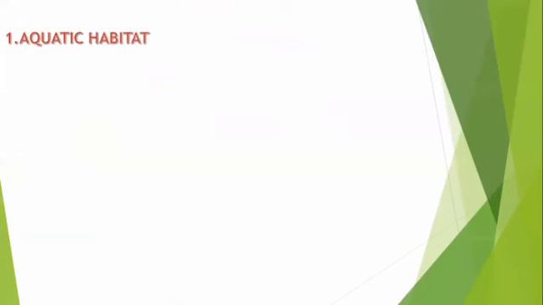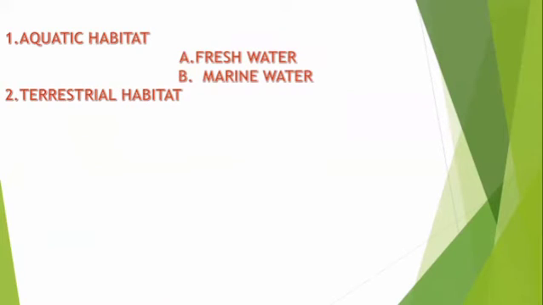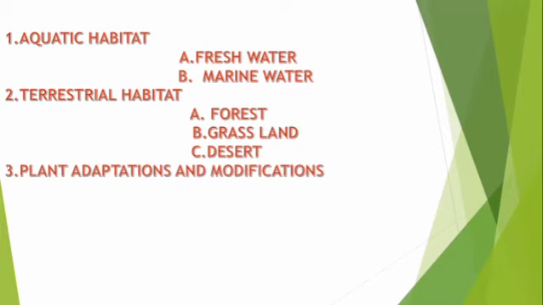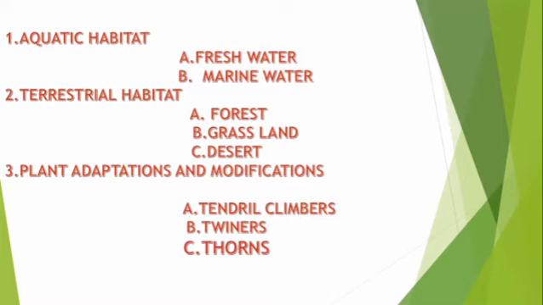Today's topics, we are going to study about aquatic habitat. Under the aquatic habitat: freshwater habitat, marine water habitat, then terrestrial habitat. Under the terrestrial habitat: forest habitat, grassland habitat, desert habitat, and plant adaptations and modifications. Under the topic of plant adaptations and modifications: tendril climbers, twiners, thorns. Let's enter into our lesson.